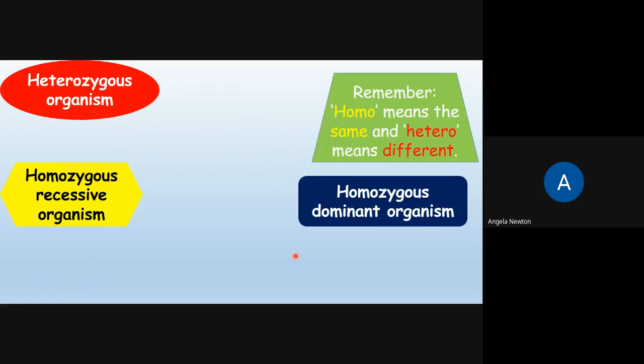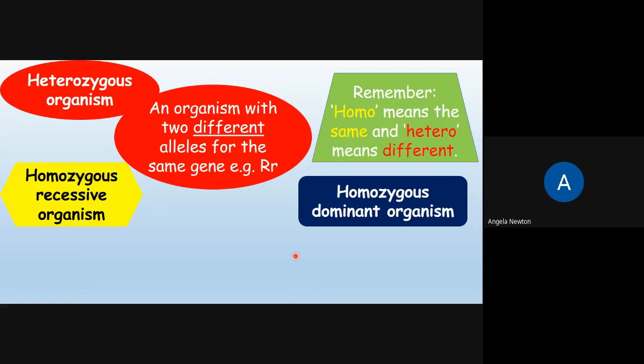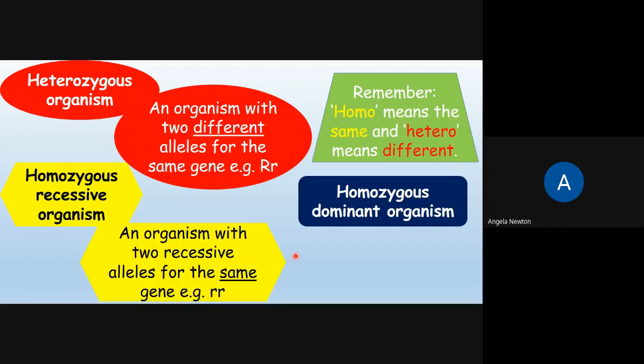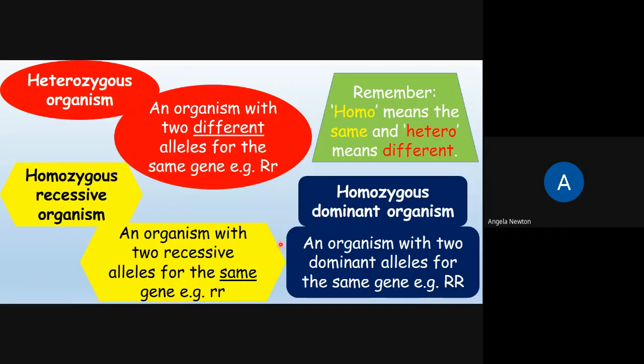So a heterozygous organism is an organism with two different alleles for the same gene. Homozygous recessive organism is an organism with two recessive alleles for the same gene. And a homozygous dominant organism is an organism with two dominant alleles for the same gene. We need to remember that the prefix homo means the same and the prefix hetero means different.